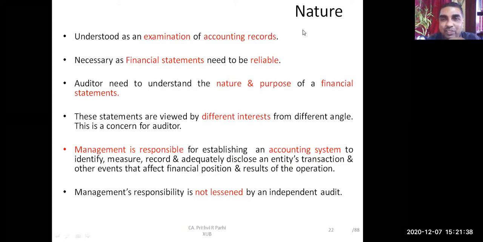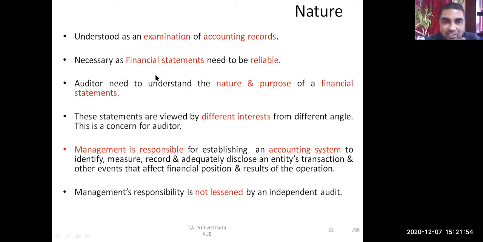Accounting records means maybe cash book, maybe ledger, maybe vouchers. Any kind of accounting record. All these are accounting records. So in the process of auditing, these accounting records are examined, right?